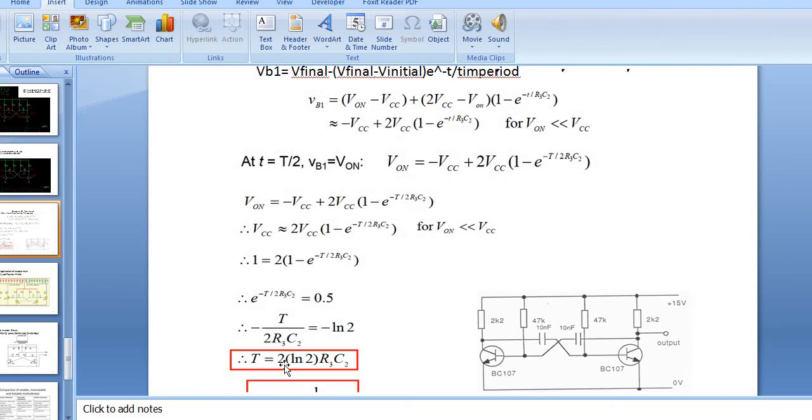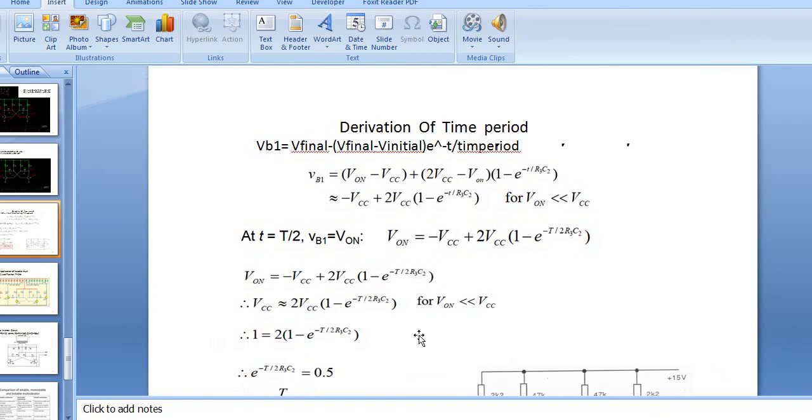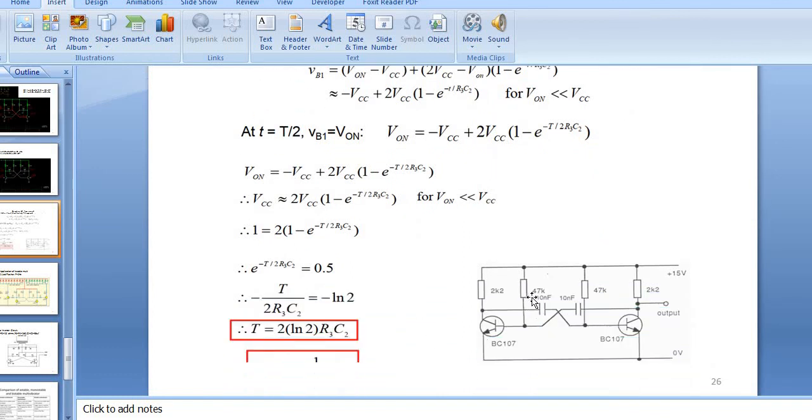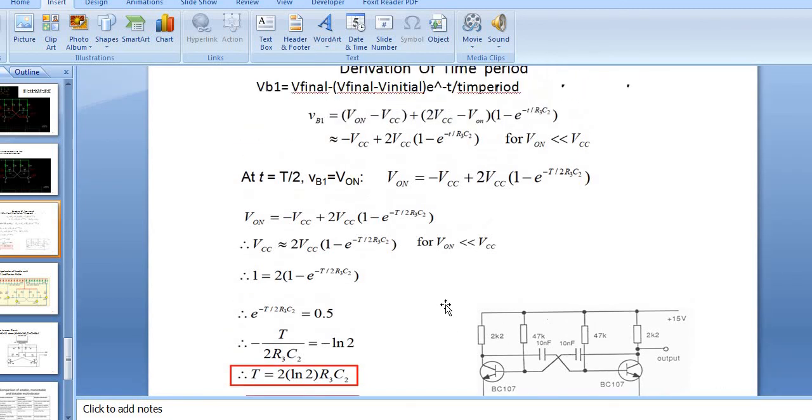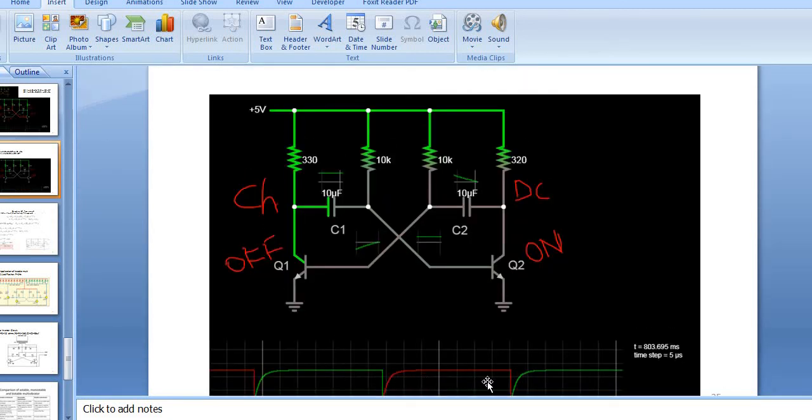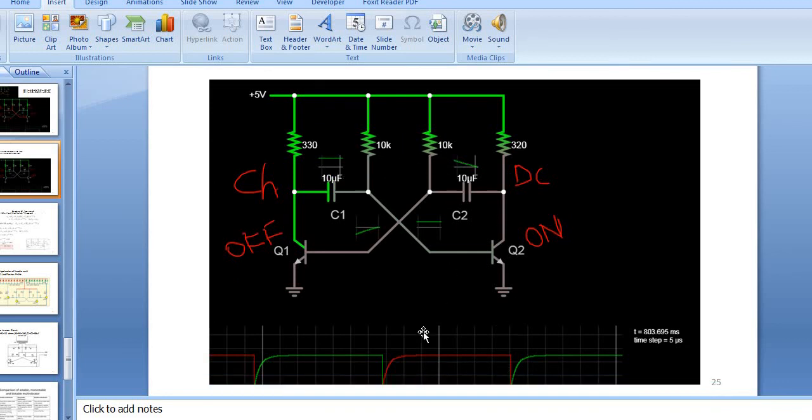T equals 2 natural log of 2 R3 C2. Look at where the R3 and C2 are. Look at this diagram. 47K and 10 nanofarad. So this R, which is connected to the base, and this capacitor play a very important role in determining the width of the pulse. This is the width of the pulse. Width of the pulse is solely dependent upon 10K and 10 microfarad. Right?